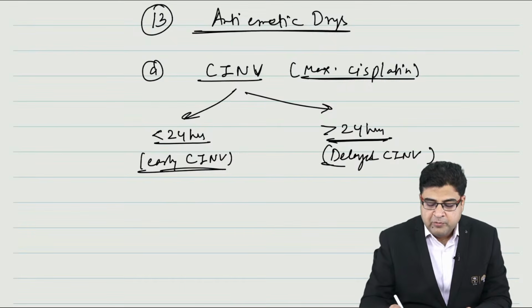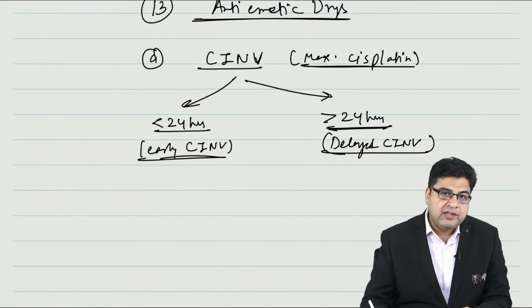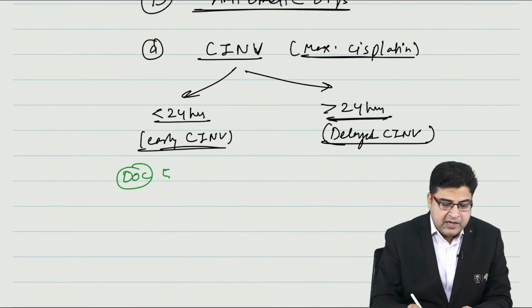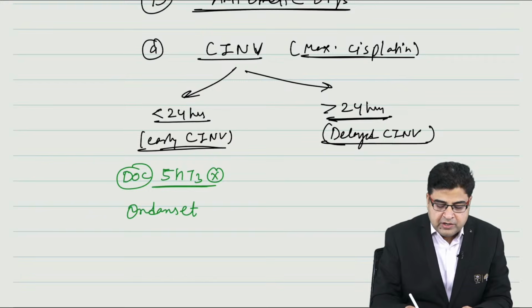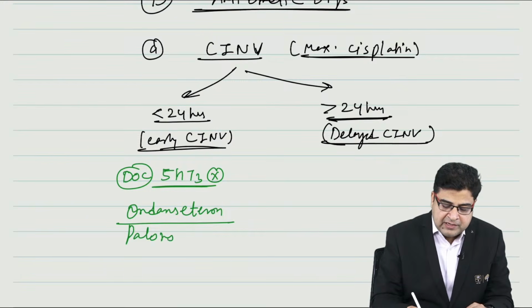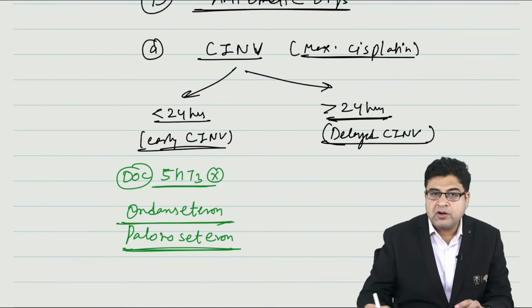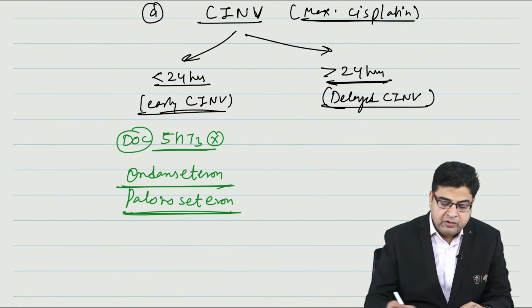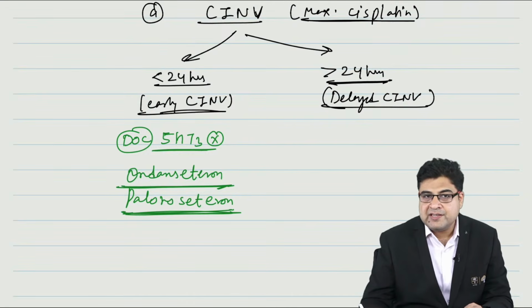So we have early chemotherapy-induced vomiting that occurs within 24 hours, and delayed vomiting that occurs after 24 hours. For early vomiting, the drug of choice you have to mark is a 5-HT3 blocker, like ondansetron. But in your exam recently they have asked palonosetron. So ondansetron and palonosetron are the drugs of choice for early vomiting.